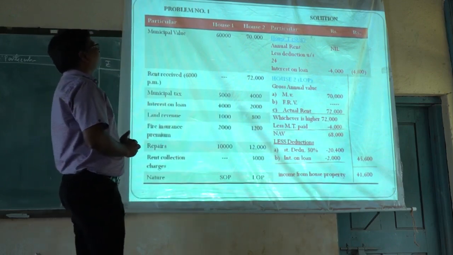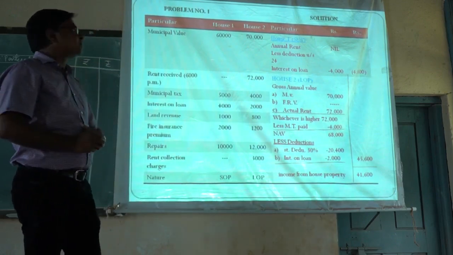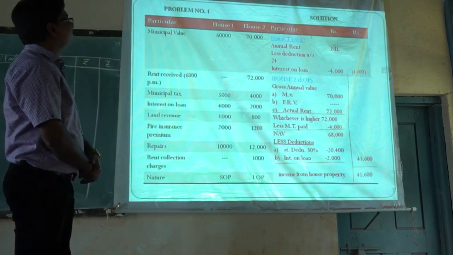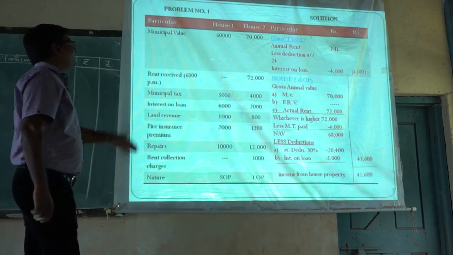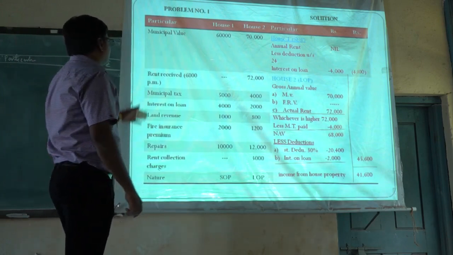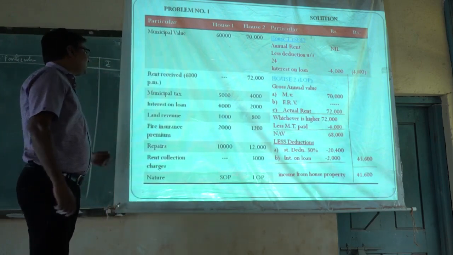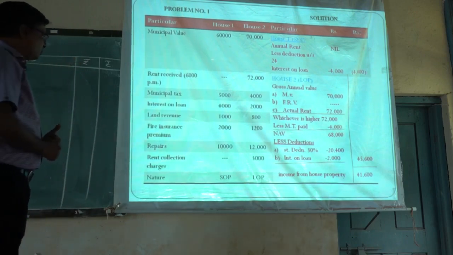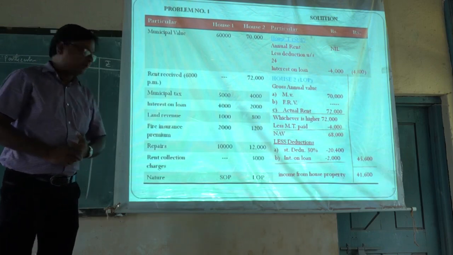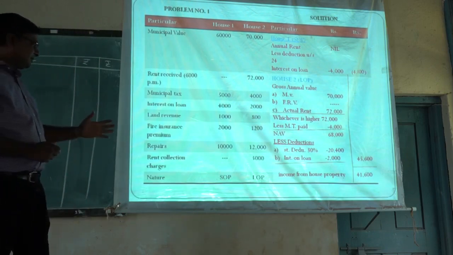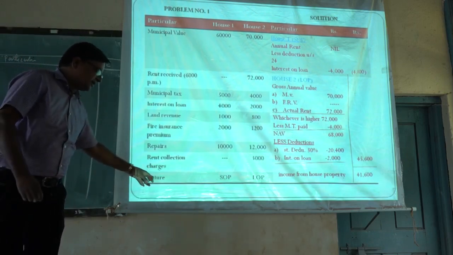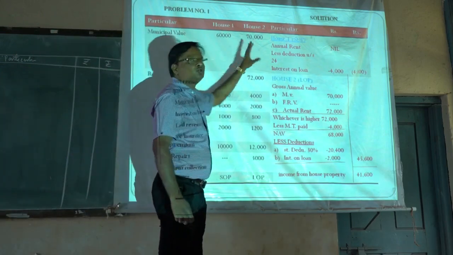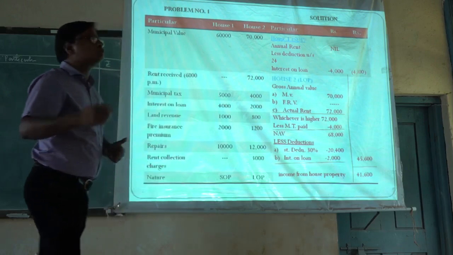Here is one problem. Problem number 1 we are going to start here. Certain points regarding this income are given: municipal valuation, actual rent received during the year, municipal tax, interest on loan, land revenue, fire insurance premium, repairs, rent collection charges, and one last important point. Here are 2 houses, house 1 and house 2. Means this person has 2 house properties.